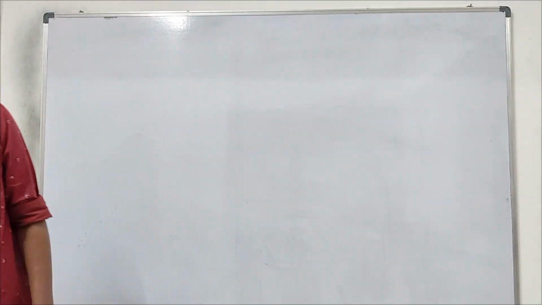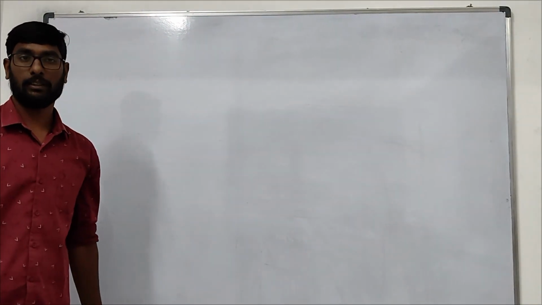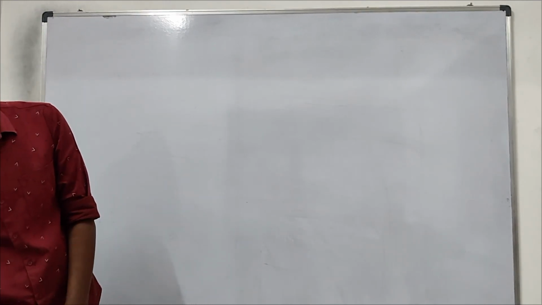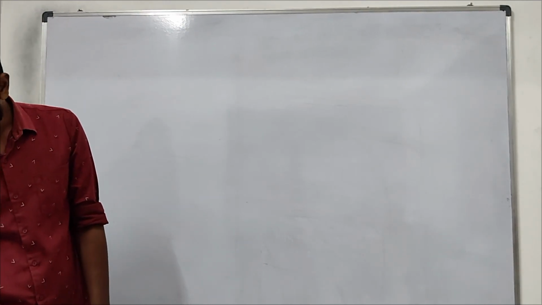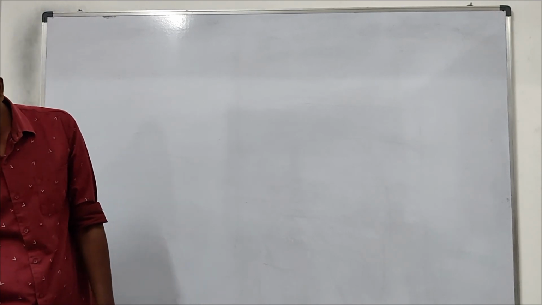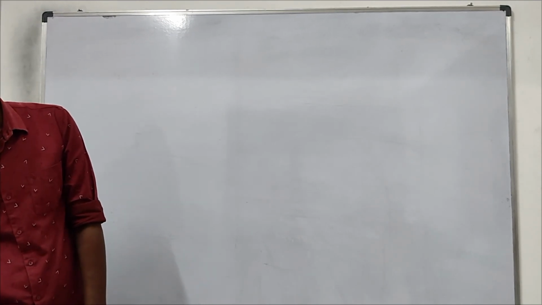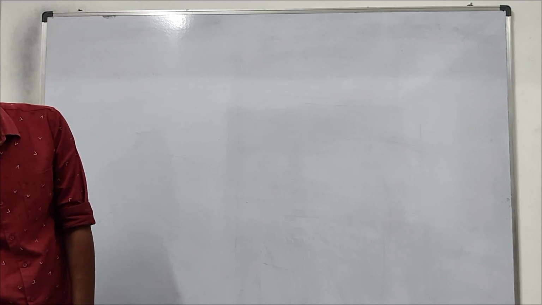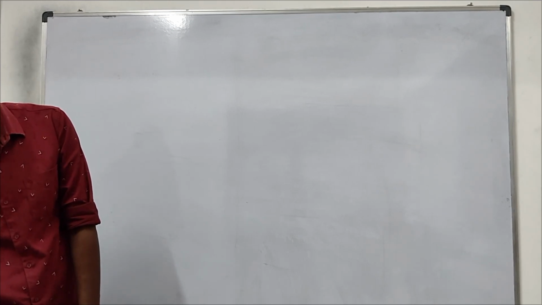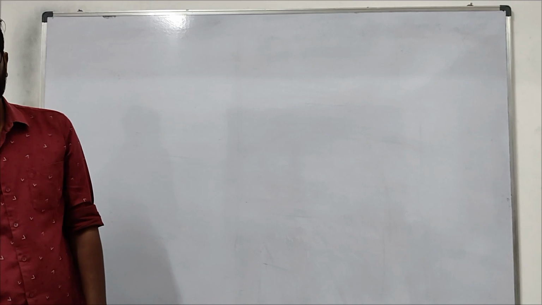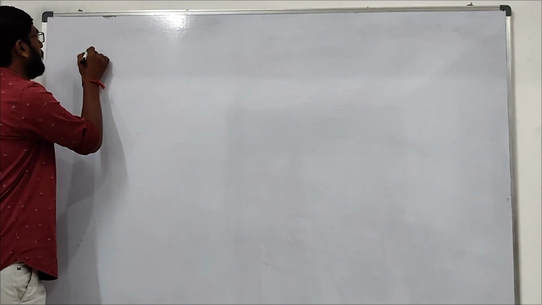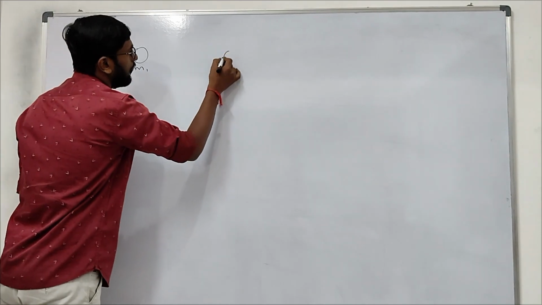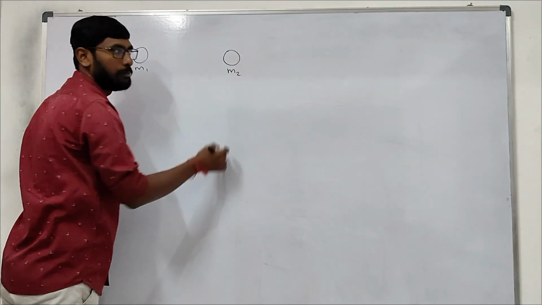So the question you see, 20th. Two particles A and B initially at rest move towards each other under a mutual force of attraction. At the instant when the speed of A is v and the speed of B is 2v, then what is the speed of the center of mass? There are two masses, m1 and m2.